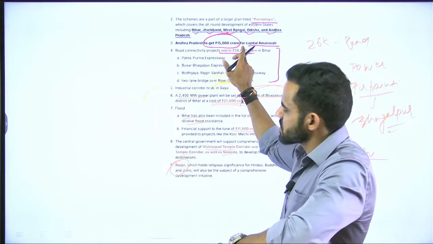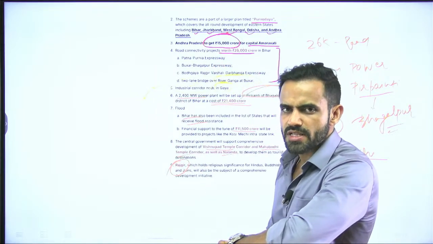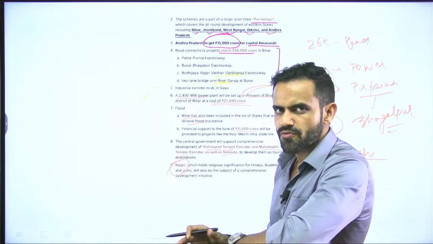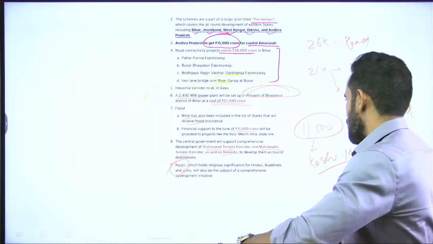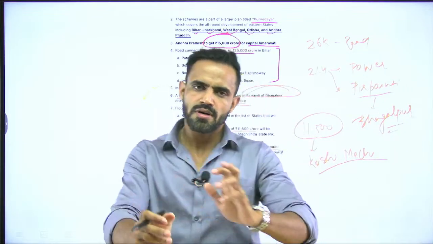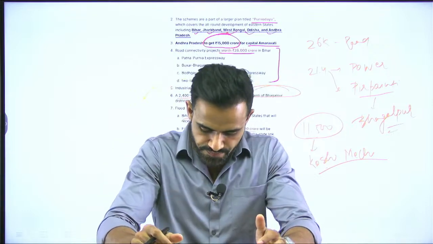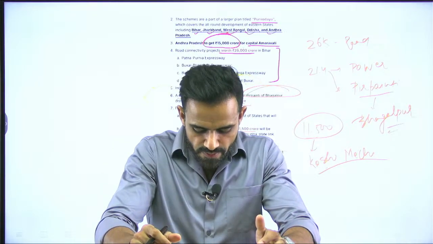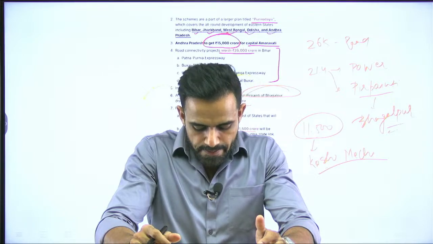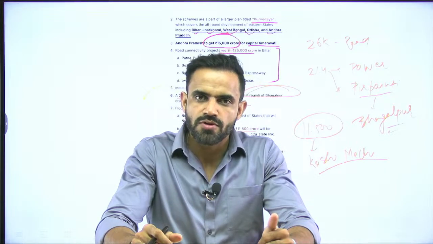For Andhra Pradesh, we have discussed that Andhra Pradesh will receive 15,000 as a financial allocation for development of Amravati. So, these were the most important pointers in the budget. Yes, it will be part of Amritsar Kolkata industrial corridor. Okay. So, that was all for this budget.